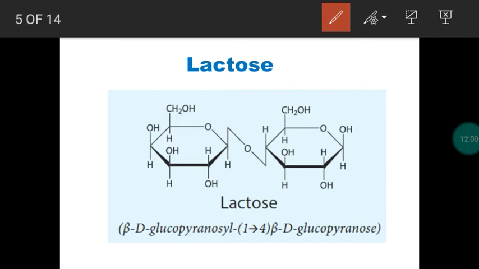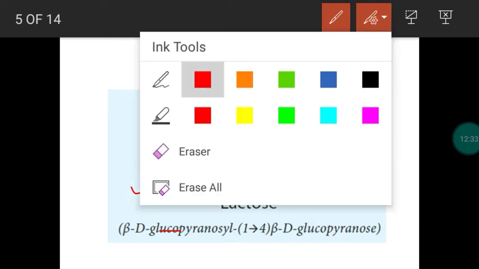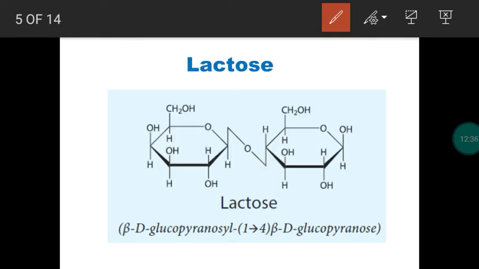During hydrolysis, it provides two monosaccharide units. What are they? Beta D galactose and beta D glucose. The first one is galactose, the second monosaccharide unit is glucose. So between the galactose and the glucose, there is an oxide bridge. Now this belongs to what type of bridge? The first carbon of galactose is combining with the fourth carbon of glucose. You have to be very careful. One more question. So what is the first carbon in the glucose?